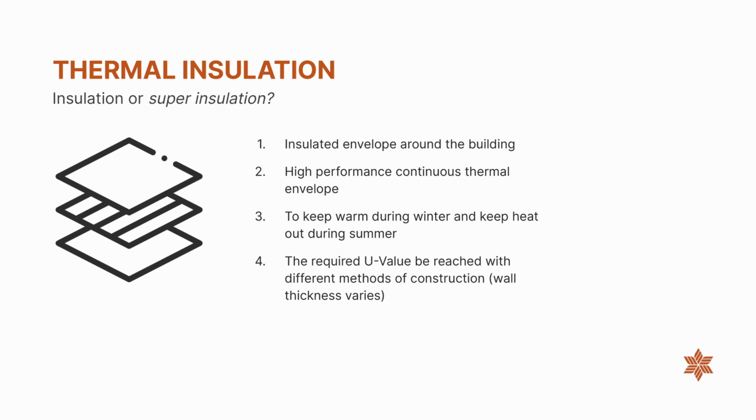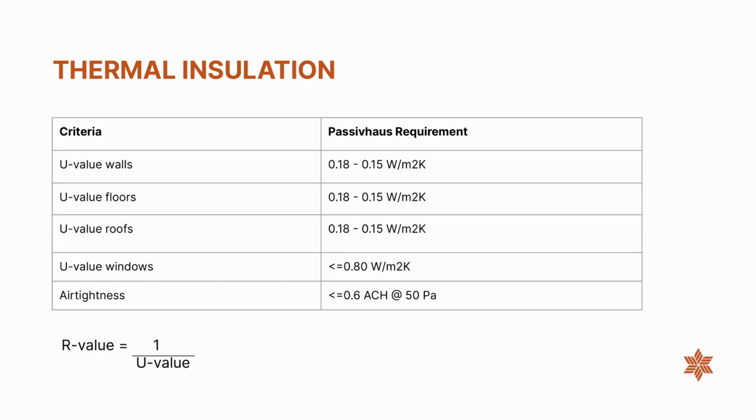Due to the low U value, or thermal transmittance, requirement for PassivHaus, usually fluctuating between 0.08 to 0.15, high insulation is required. It can be achieved with different methods of construction such as masonry, timber, prefabricated systems, steel construction, or other such methods. The table here gives a typical range for U value requirements for different components of the building. It is not only the walls that need to be insulated, but also the roofs, windows, and floors, depending on the location of the building.